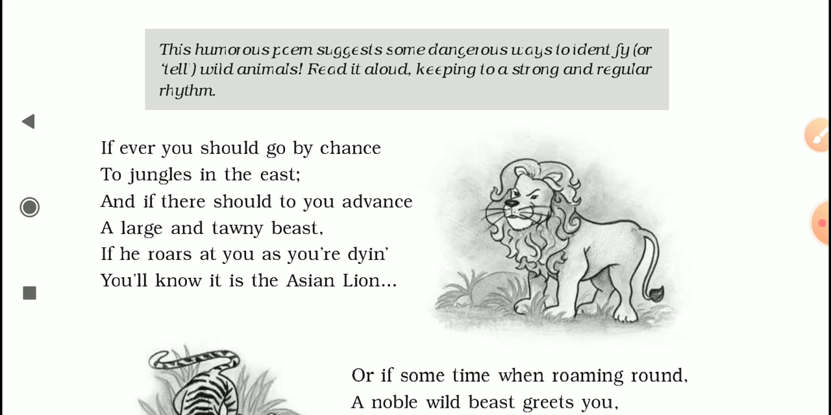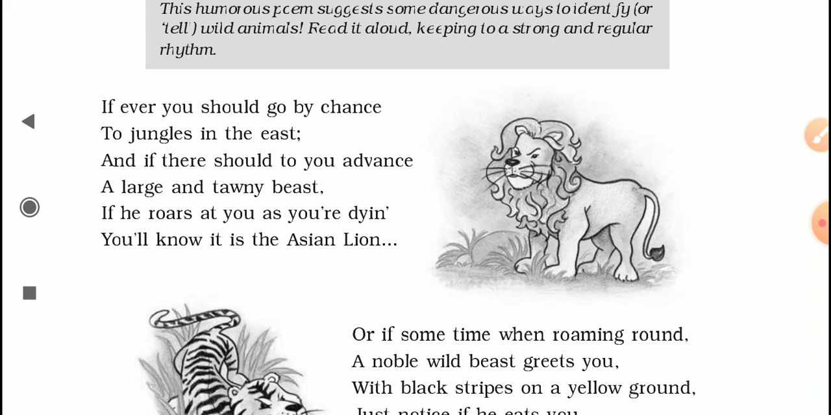Now you may be thinking, what could be funny about identifying dangerous wild animals? That is what we would have to understand when we read the poem. So the poet employs some techniques which make the identification of dangerous beasts funny. Let's start reading this poem.